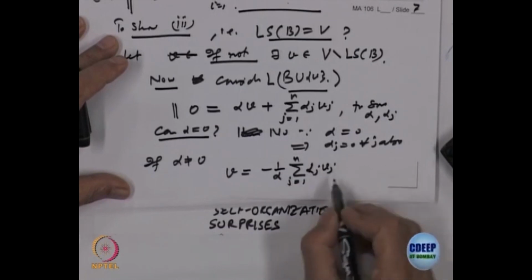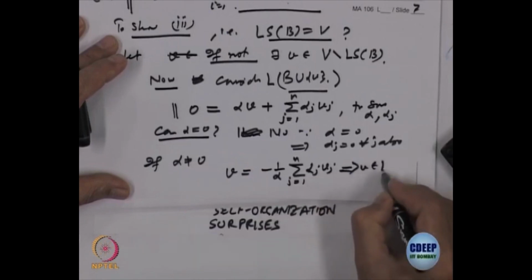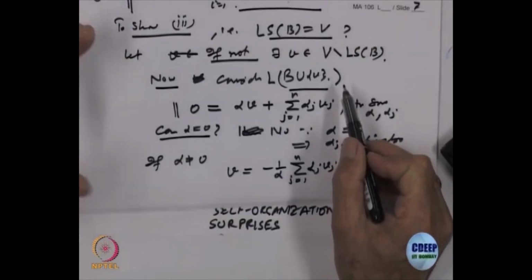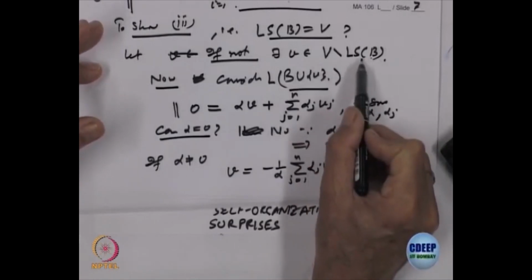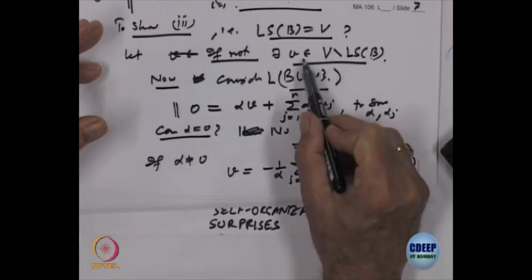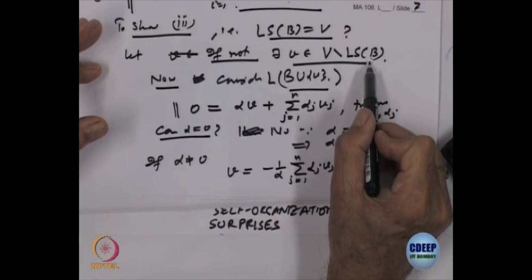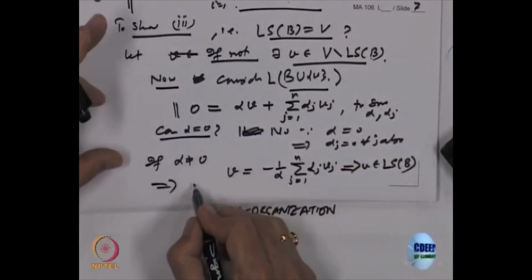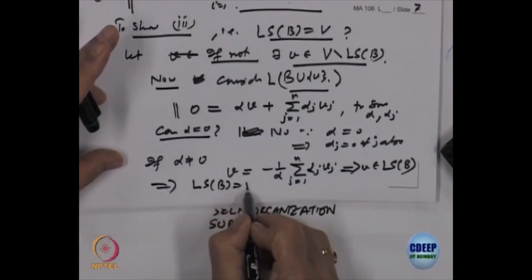right. And what does that mean? V is a linear combination, right. So, V belongs to the linear span of B, right. So, any element outside is also in the linear span. That means what? That means no such V exists. That means V is equal to the linear span of B, right. So, this implies that the linear span of B is equal to V.